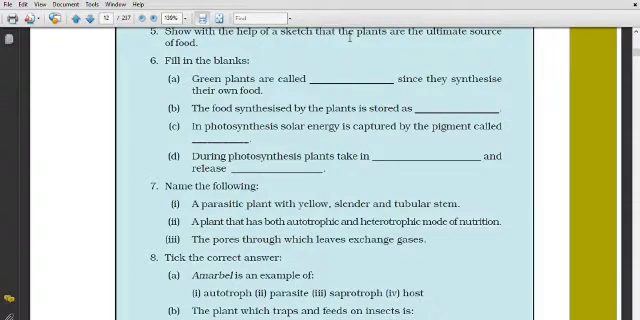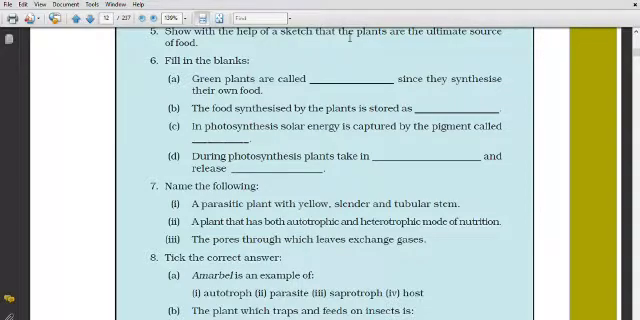Then second one, a plant that has both autotrophic and heterotrophic mode of nutrition, means which is autotroph and heterotroph also, that is pitcher plant. Now third, the pores through which leaves exchange gases, that are stomata.